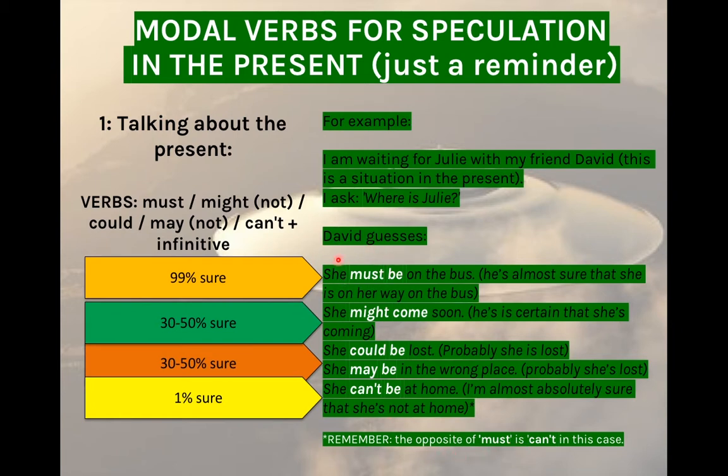We use must plus the infinitive when we are 99% sure, and we use can't and the infinitive when we have a certainty of only 1% that something is possible, or a degree of certainty of 99% that something is impossible.